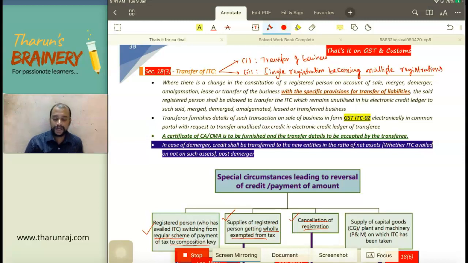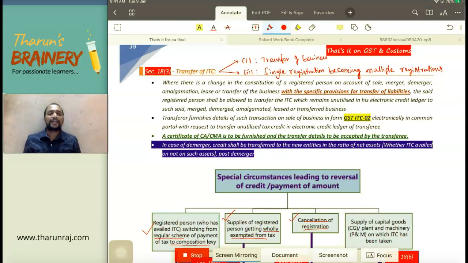So in these two cases, transfer of business and single registration becoming multiple registration, Section 18(3) is applicable. What is transfer of business? You can understand. That is, I have a business and I am transferring it to another person, that may be by way of merger or demerger, amalgamation, sale, whatnot, anything. Then there is the case when a single registration becomes multiple registration within the state, when I have multiple places of business.